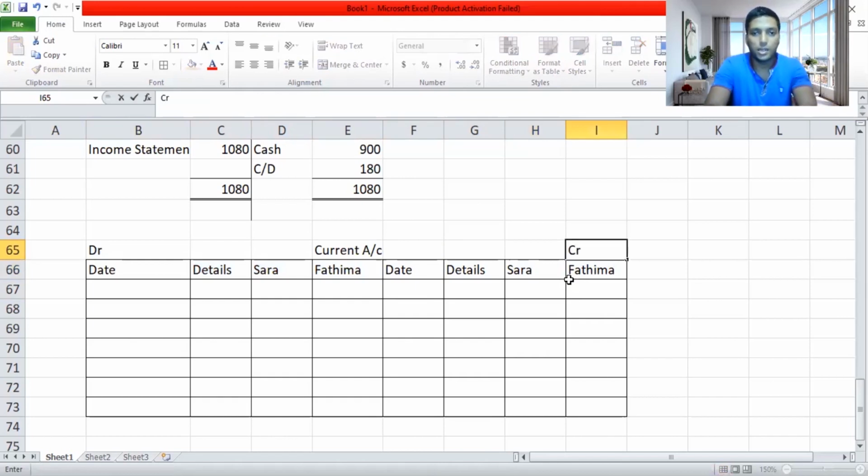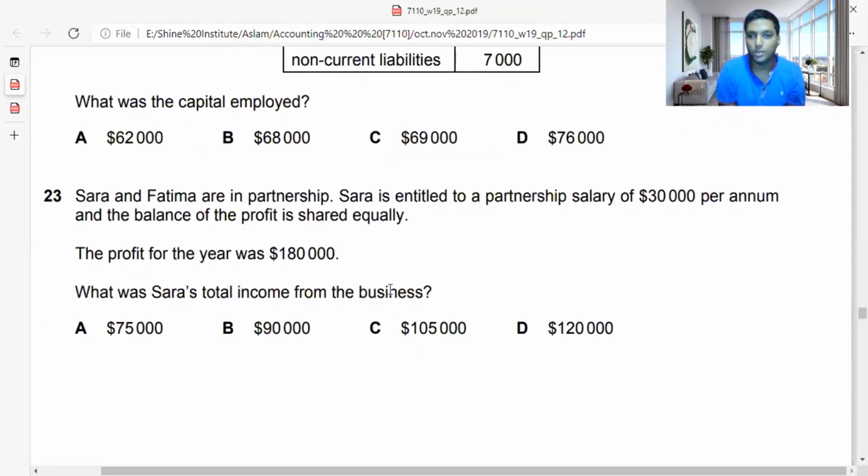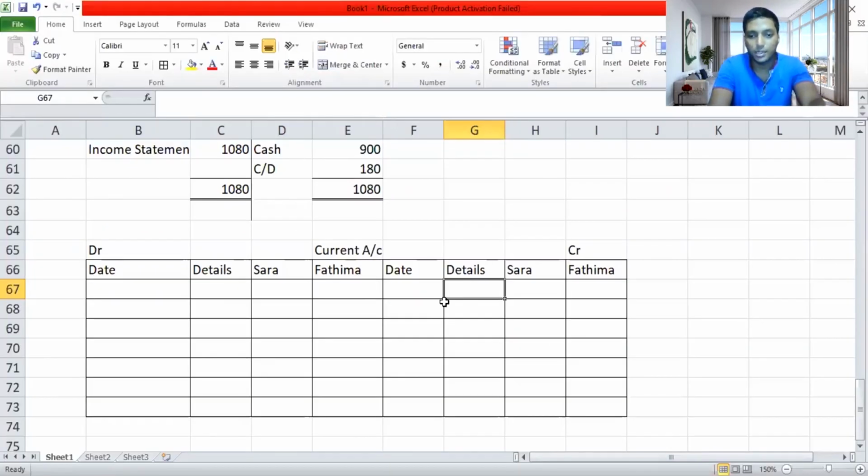I think you all can see the Excel sheet very clearly. So here, details, Sarah. Normally, every profit a business makes should be taken into the credit side of Sarah's and Fatima's, I mean, every profit they make individually. Here, Sarah is entitled to a salary of 30,000 a month. They don't have any brought forward balance, so I'll take directly Sarah's value 30,000, not 3,000, 30,000.